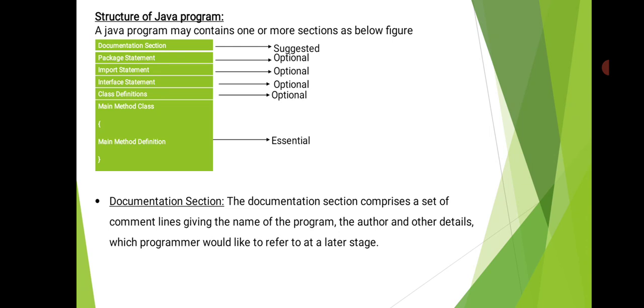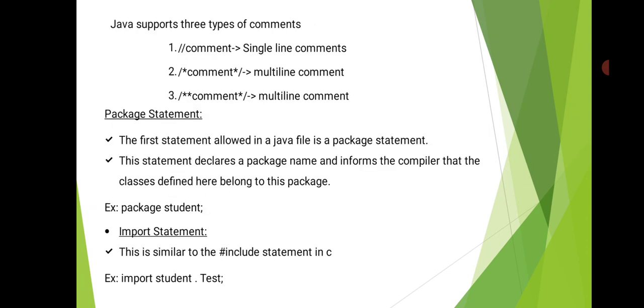In Java we use three types of comments. One is the single line comment and the other two are multi-line comments. For multi-line comments, as shown here, we use slash star and star slash, or we can use slash double star and star slash. For a single line comment we can use two slashes. So this is about the documentation section.